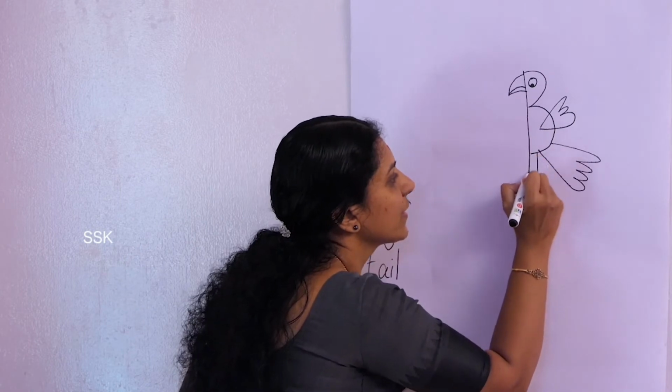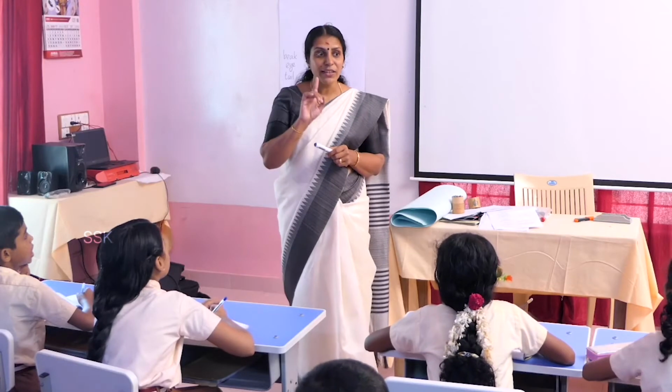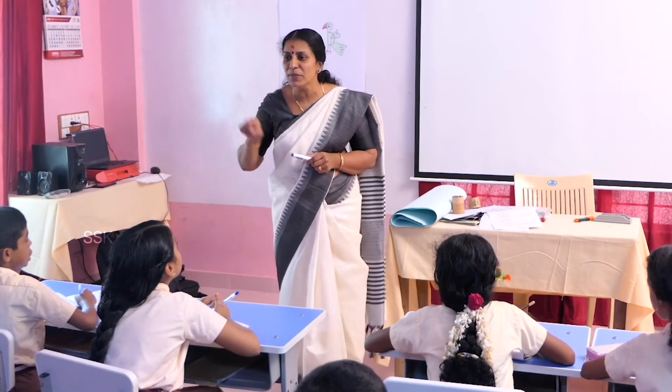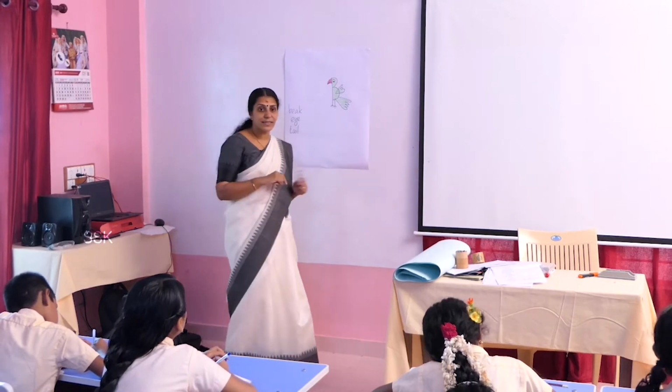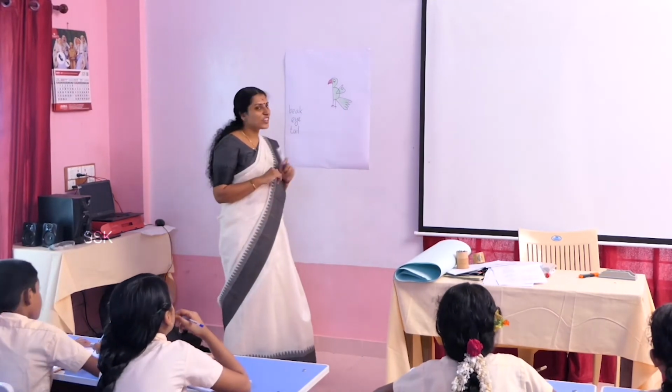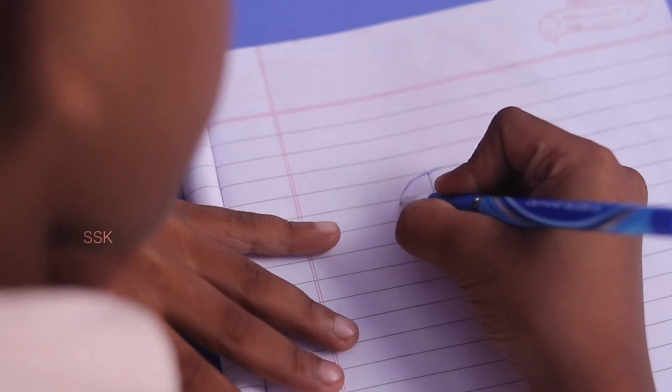1, 2. Now, first you draw a capital B. And what did we draw first in this picture? Beak. Yes, draw the beak. Curved beak. Parrot's beak is curved, isn't it? Through interaction, the teacher leads the learners to a drawing activity. Here also, the teacher utilizes every possible moment to interact with the learners. Communication takes place naturally and non-consciously.